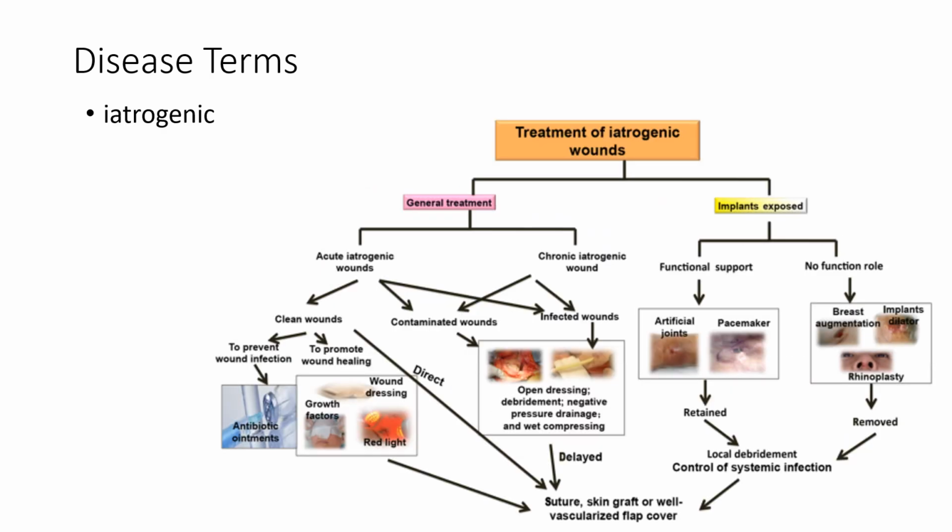All right, let's talk about iatrogenic, starting with the suffix, right? IC just means pertaining to. Geno means arising from, and you can think of Genesis from the book of Genesis, which is the beginning story. Iatro, the prefix, means physician or medical treatment. So an iatrogenic disease is something that has been caused by either the physician or medical treatment, including the medical procedure. So some good examples are adverse drug reactions.